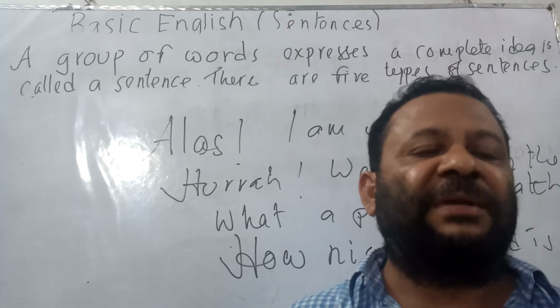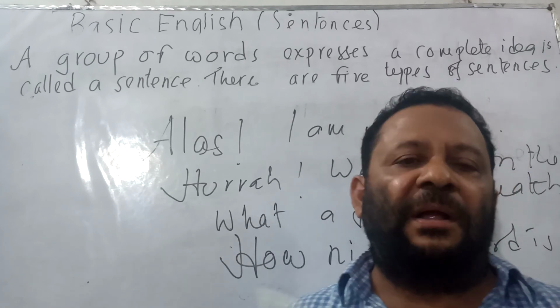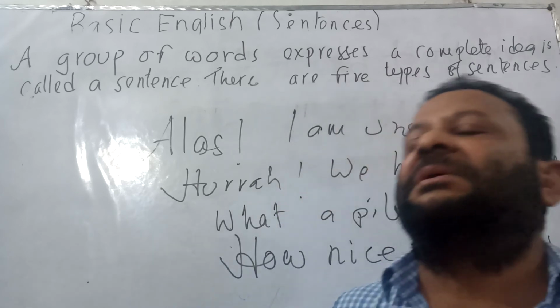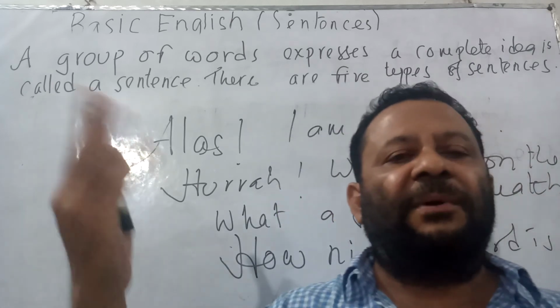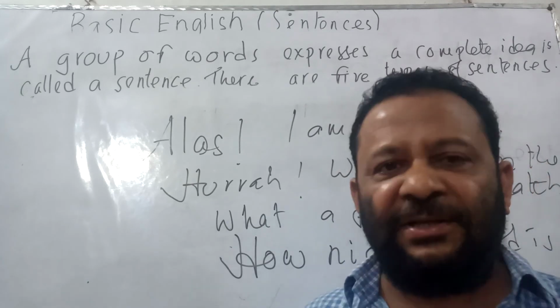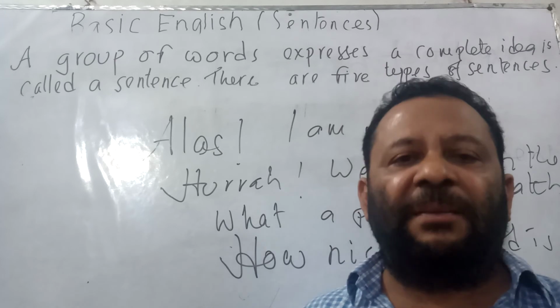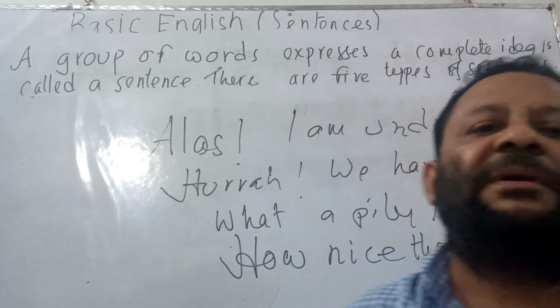By using optative sentence, we pray and we wish for somebody else. May Allah bless you. Long live our president. Long live our democracy. May you be happy. May Allah bless you. These are the examples of optative sentence.